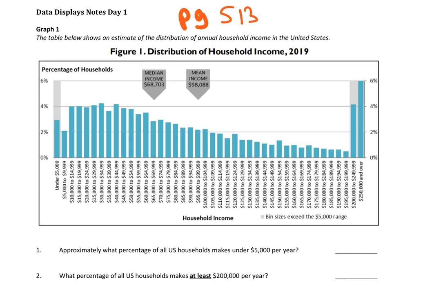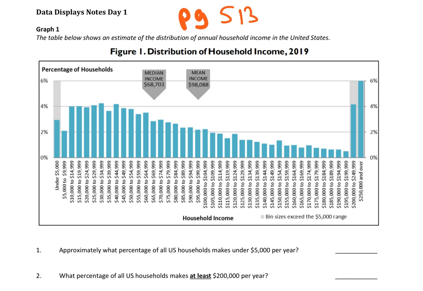So anytime you're looking at a data display, you want to look at the axes. What does everything represent? We've got household income and a bunch of dollar amounts. Okay, so that's how much money every household is making, all the different households. And then percentage of households up there. So we look and we see, okay, 6%, 4%, 2%. Okay, so let's start talking about some questions here.